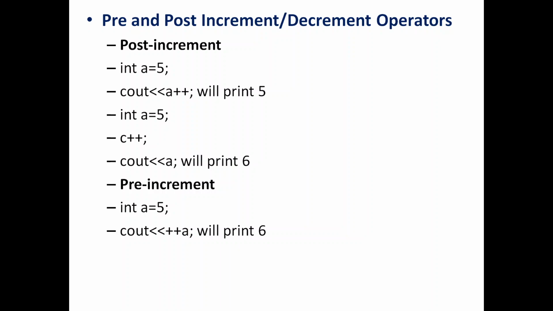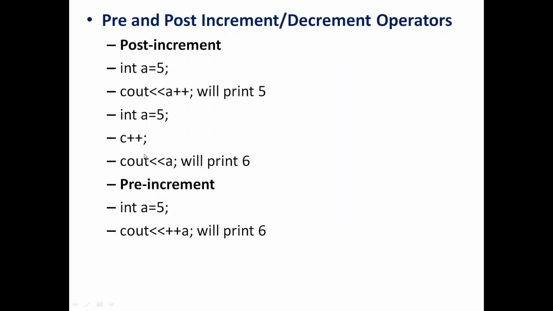So whenever you write post increment, it happens only in the next statement. So if you write another statement in the next line where you use the value of a, it will be using 6 only, not 5. But it won't happen immediately. So as a result, you will only see 5. Now, if you want to get 6 in this case, you can do this kind of modification. Int a equal to 5, then a plus plus. After that, you print the value of a. Now it will print 6.